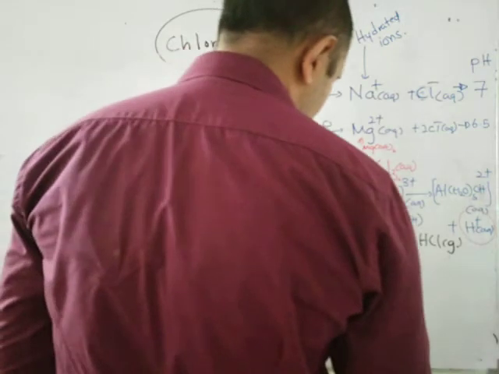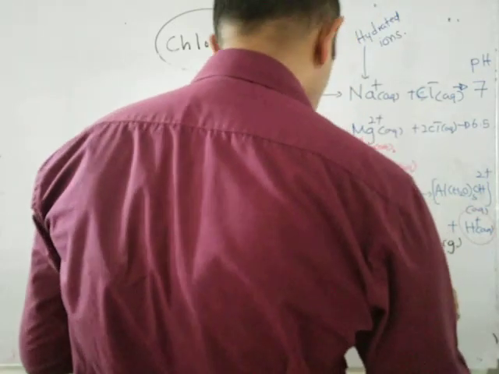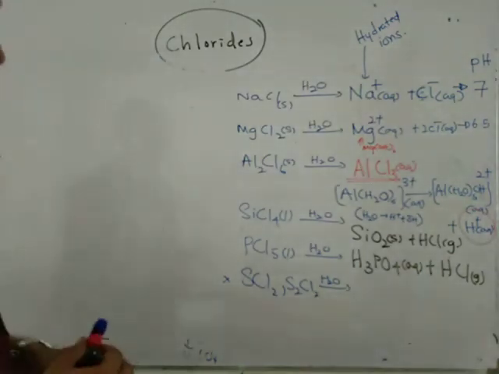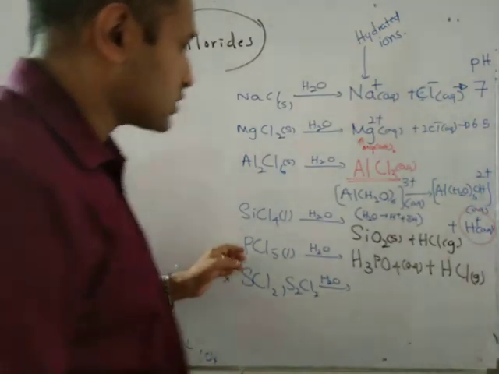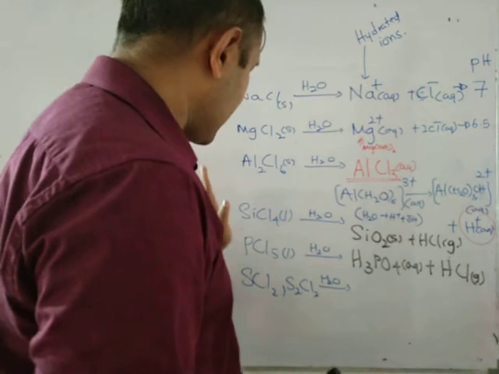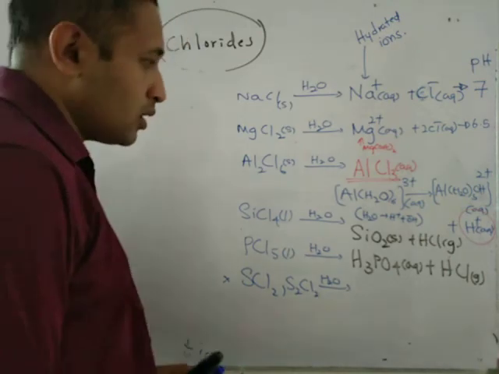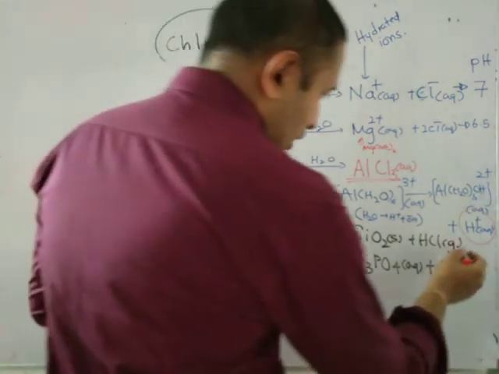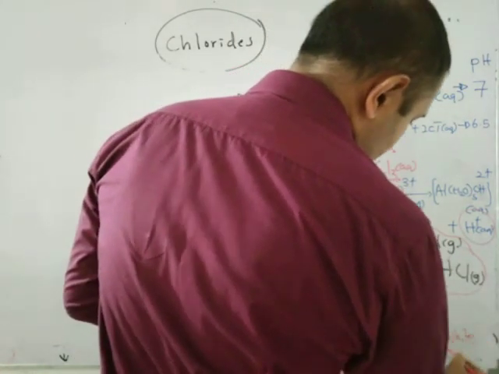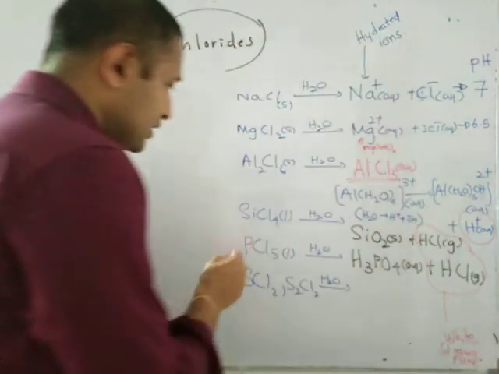Then PCl5 reacts with water to form H3PO4 aqueous plus HCl gas. You know how to balance these reactions also. Usually you are not writing the water on this arrow, right? We have to separately write SiCl4 plus water like that. It forms H3PO4 plus HCl. Right? And if you take these two, HCl, you know that it's a white steamy fume, right? From that you can recognize these two, right?